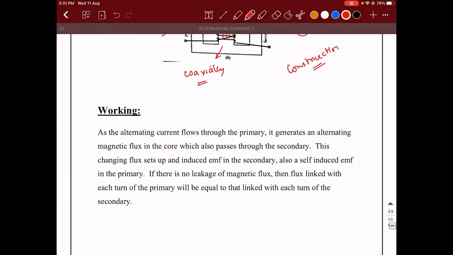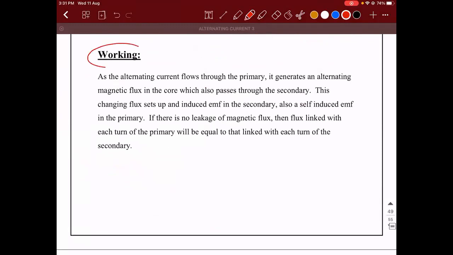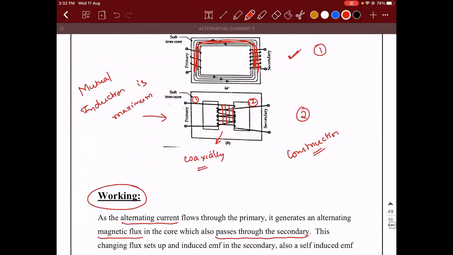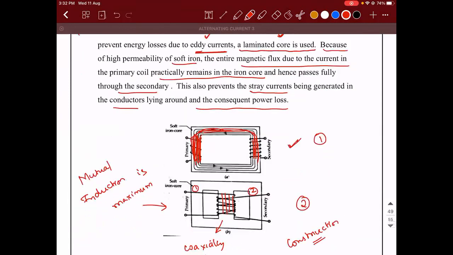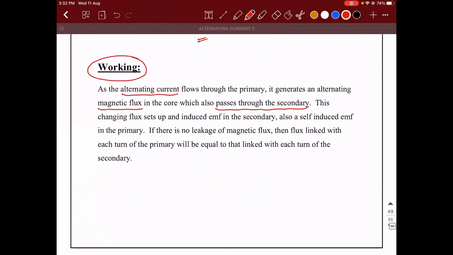Now the next question is, what is the working of it? How does it work? Can you guys think of it? So what happens across the primary coil? Across the primary coil, there is an alternating current which flows through the primary coil. So it will generate an alternating magnetic flux in the core, which also passes through the secondary. Right? So there will be an alternating flux that will get generated across the primary, which will also pass through the secondary. So this changing flux, what does it do? It sets up an induced EMF in the secondary, and we call it a self-induced EMF.